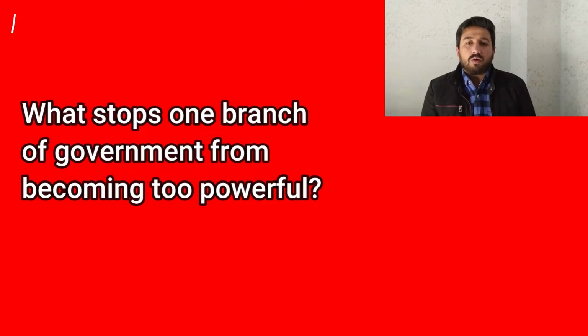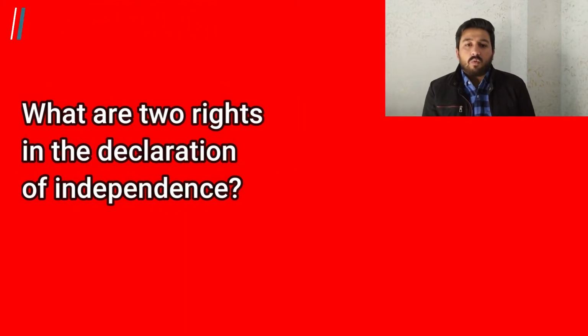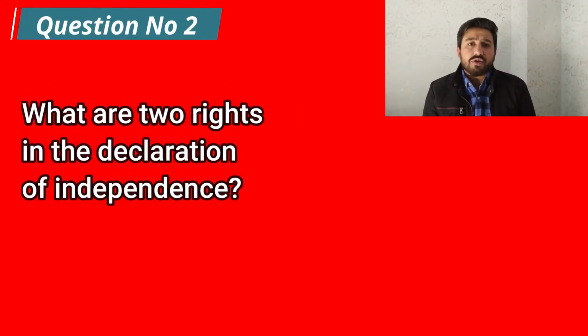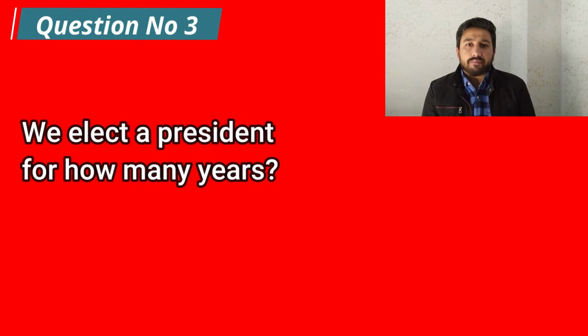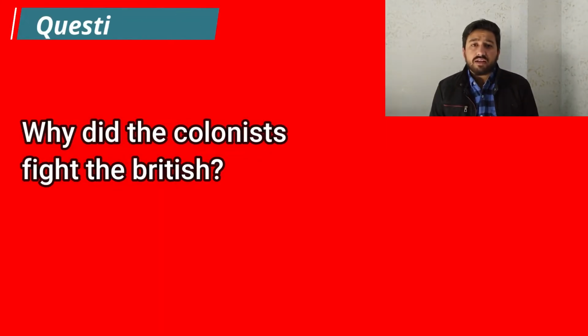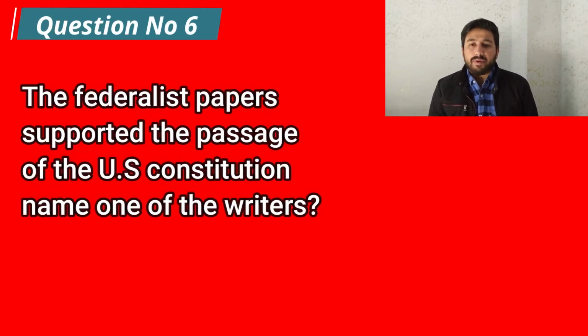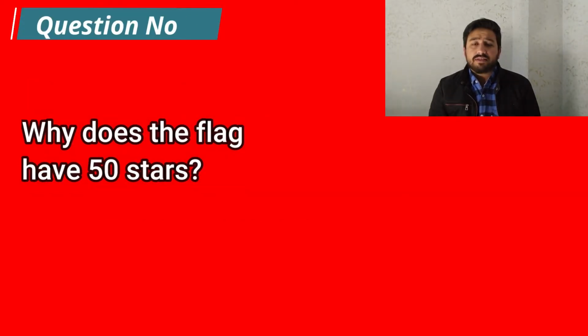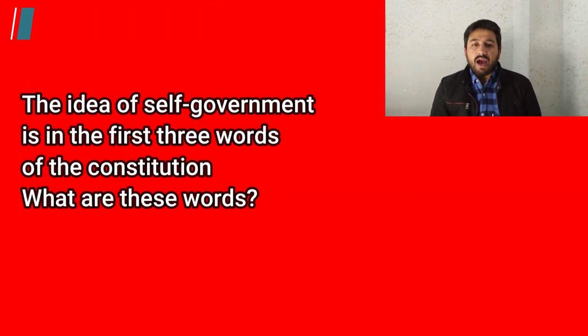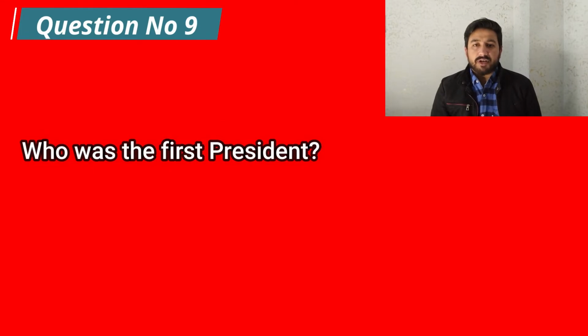So let's start. What stops one branch of government from becoming too powerful? What are 2 rights in the Declaration of Independence? We elect a president for how many years? Name 1 US territory. Why did the colonists fight the British? The Federalist Papers supported the passage of the US Constitution. Name one of the writers. Why does the flag have 50 stars? The idea of self-government is in the first 3 words of the Constitution. What are these words? Who was the first president?